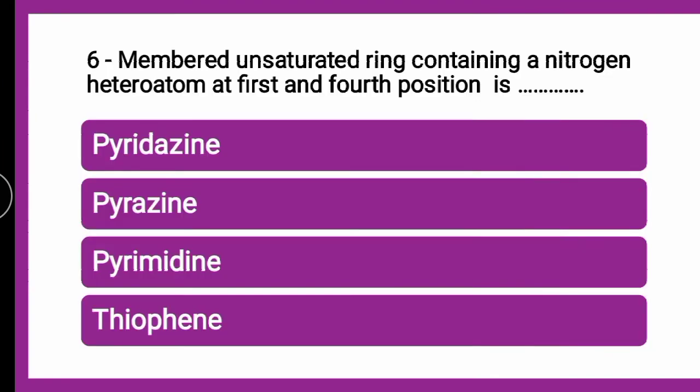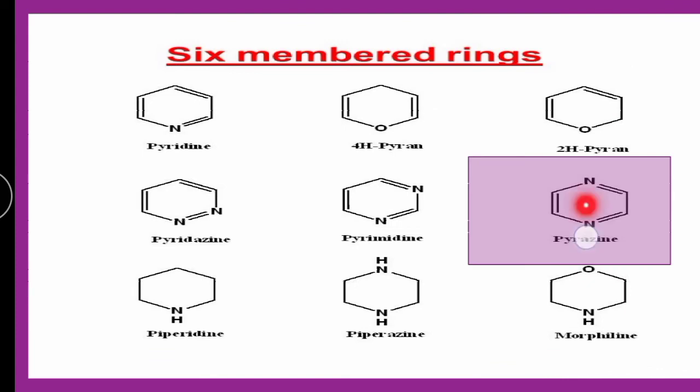Next question is, a 6-membered unsaturated ring containing a nitrogen heteroatom at first and fourth position is dash. Whether it is pyridazine, pyrazine, pyrimidine or thiophene, the correct answer is pyrazine, which contains nitrogen at first and fourth position. You can see the highlighted part over here. First and second, first and third, first and fourth, and here it is only one nitrogen.